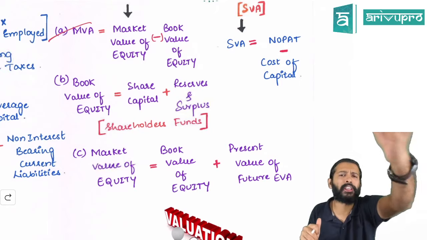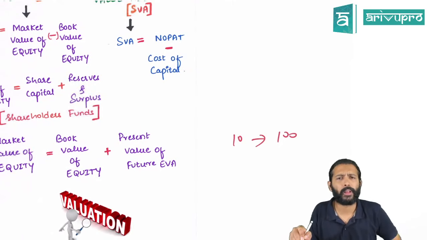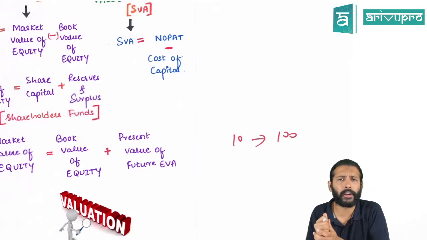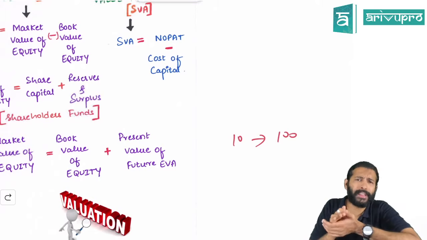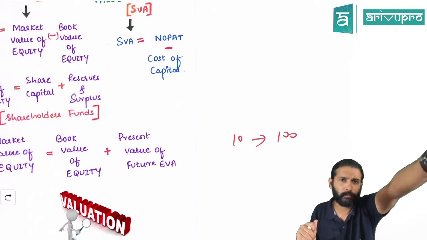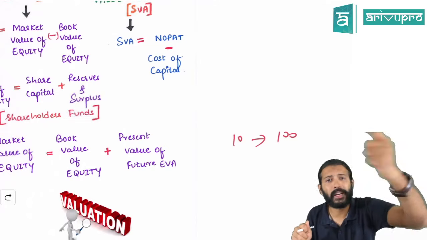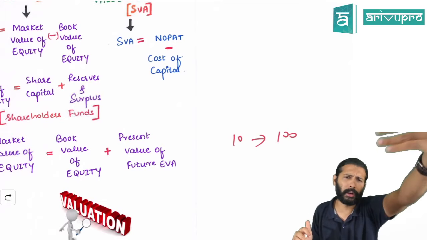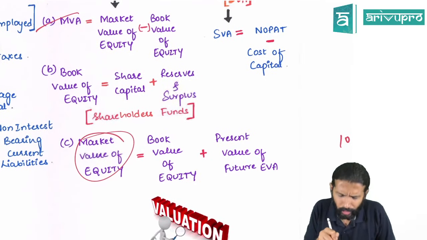See, the market price is more than the book price. If the book price is 10, the market price may be 100. For 10 rupees worth of asset, why is the market paying 100? Because the market feels currently the book value may be 10, but as the company grows, it will earn more. So for that future earnings, market participants are willing to pay more now. Hence the market value of the share, for a growing company, will generally be higher than the book value of equity. So that is one way to find out market value of equity.